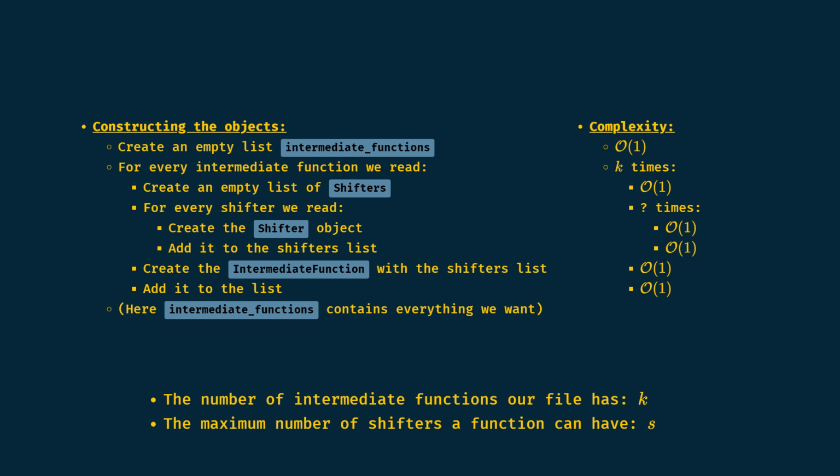Now we can guarantee the number of iterations in the second loop is in big O of s, since it is less than or equal to s for any intermediate function. Finally, we can discard the constant number of operations that don't matter during the counting and find the data creation has a complexity of big O of k times s.